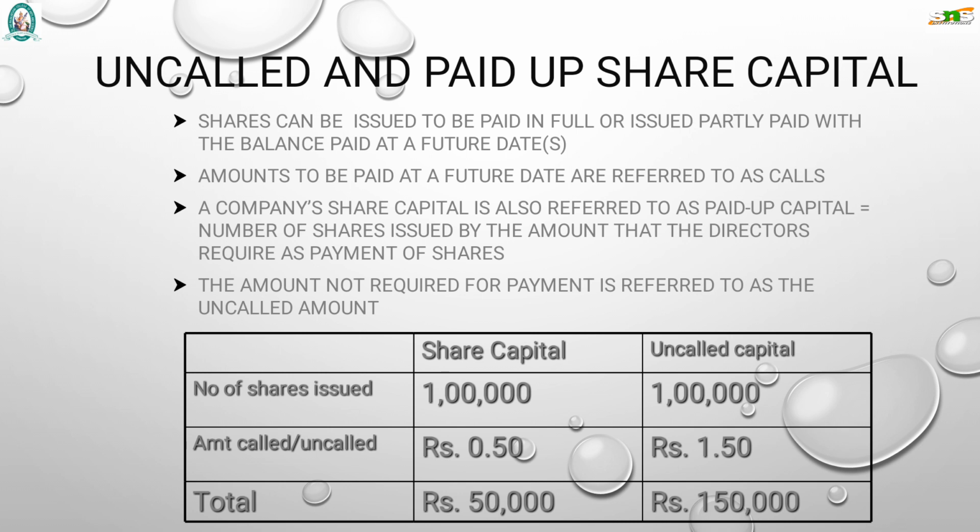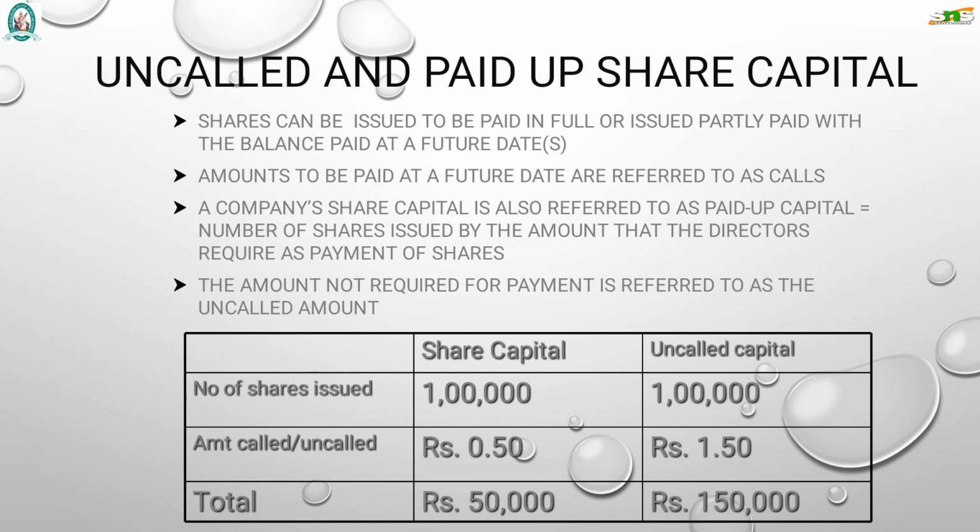For example, X is a person who is going to apply for the shares of that company and he is applying for 100 shares. If all the 100 shares are allotted to him, he has to pay 10 rupees for one share. So 100 into 10, 1,000 rupees he has to pay to buy the shares. Amount to be paid at future dates is referred to as calls.